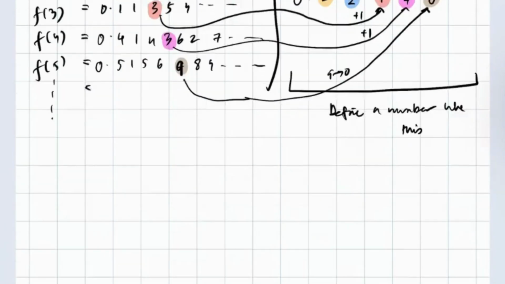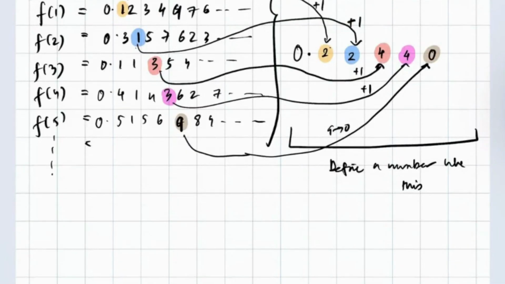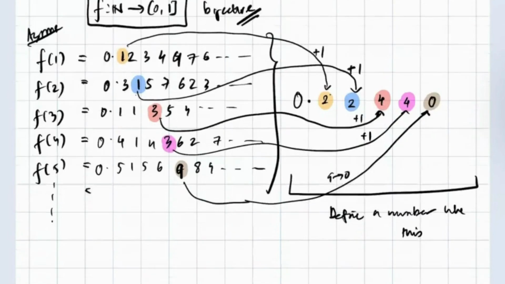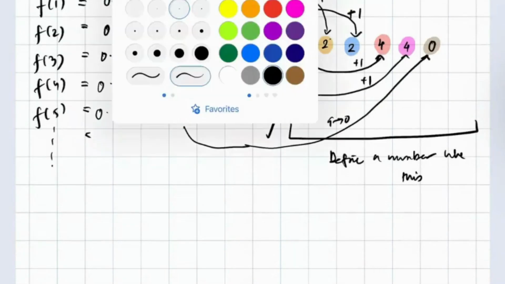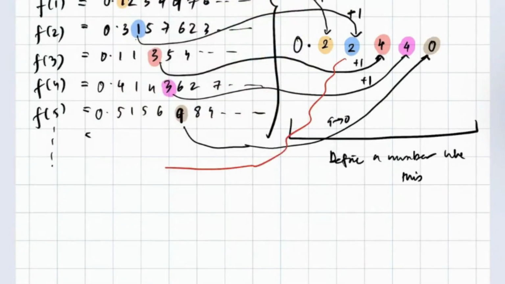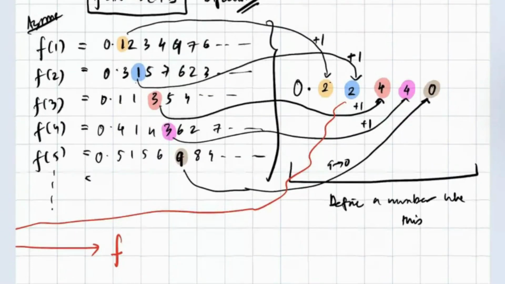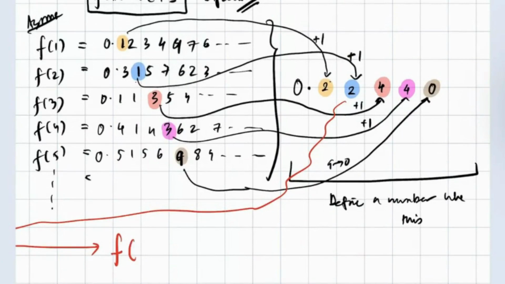So now what we will do is the following. This number is also a real number between 0 and 1. Since it's a bijective function, there is some natural number n naught such that this number is equal to f of n naught. This is the second argument. Did you understand this?